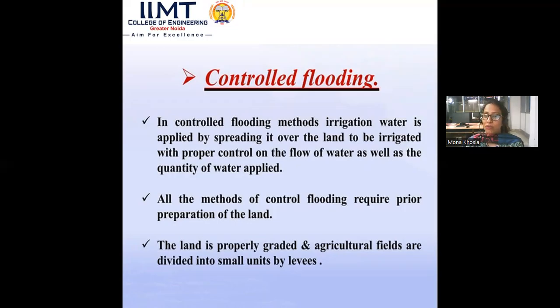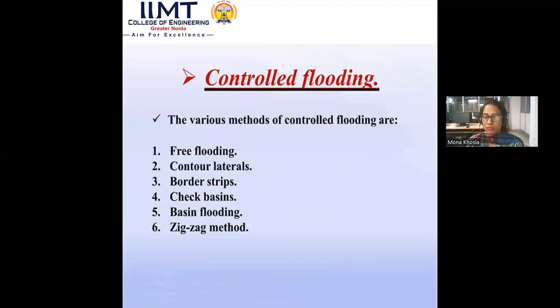All the methods of controlled flooding require prior preparation of the land. Here we have to prepare how we can divide the fields and how much water has to be given to a particular crop. So here everything has been decided. The land is properly graded and agriculture fields are divided into small units by levees. The agriculture field is properly made first, and then we apply water to the fields.